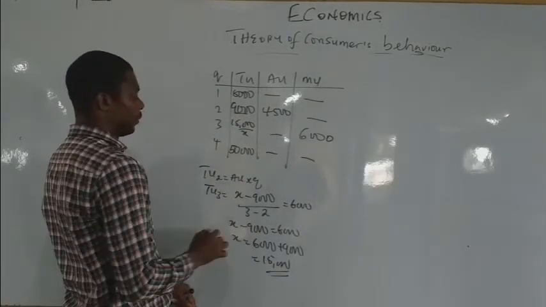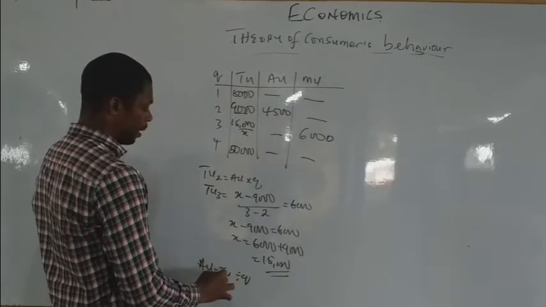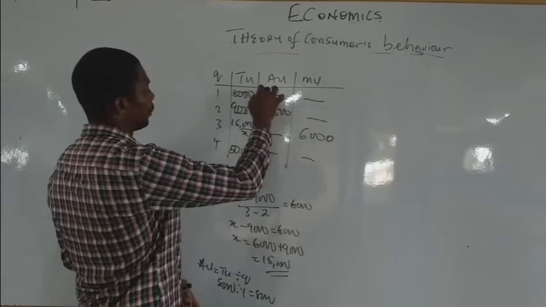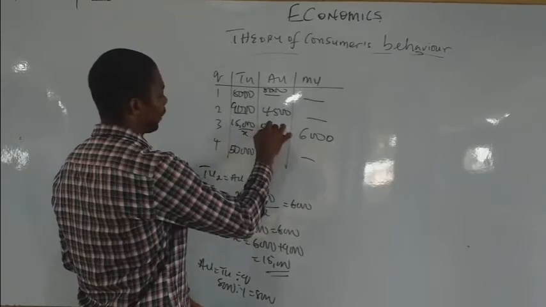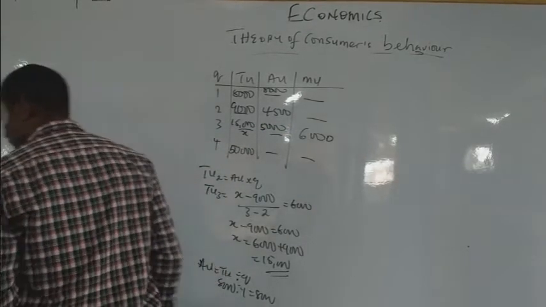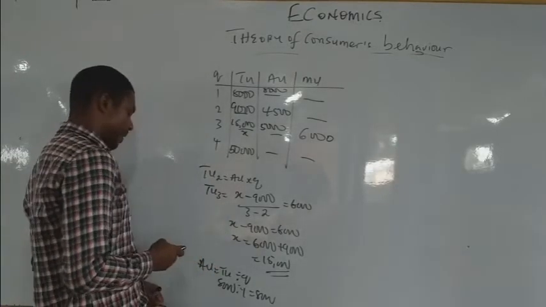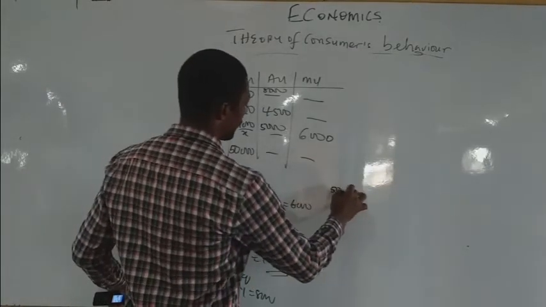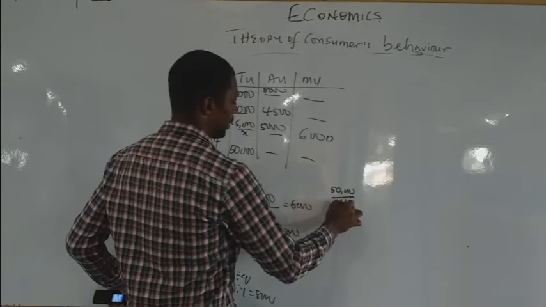Now to get AU, your AU is TU divided by quantity. That will be 8,000 divided by 1, and that will give us 8,000. So this guy is 8,000, and 50,000 divided by 3 will give us 5,000. I want to believe that 50,000 divided by 4. The calculator refused to attend to me.